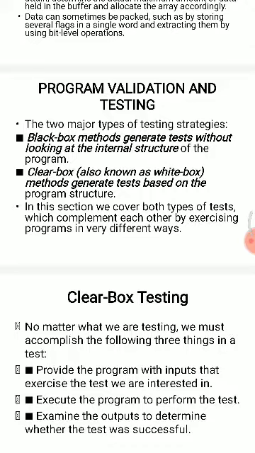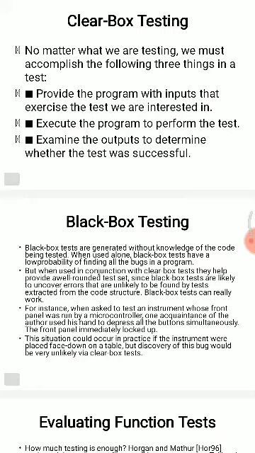There are two types of testing. One is black box testing. The other is clear box testing, or white box testing. Black box testing generates tests without looking at the internal structure. White box testing generates tests based on the program structure. No matter which testing we do, we must accomplish the same steps: provide the program with inputs that exercise the features we are interested in, execute the program to perform the test, and examine the output to determine whether the test was successful.